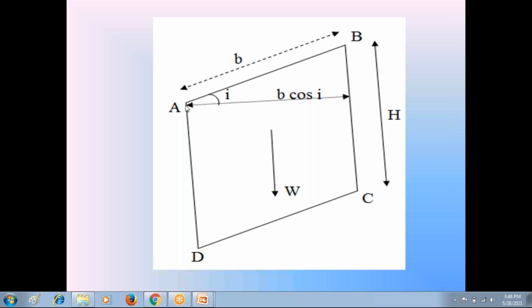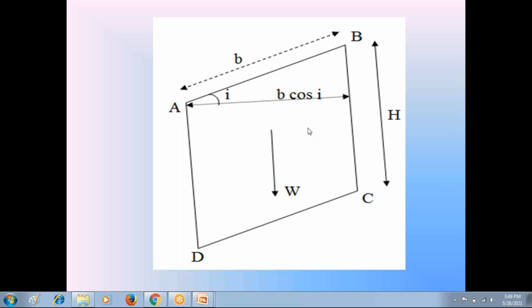Cos I is equal to this adjacent side divided by the hypotenuse, that is B. So this horizontal length is equal to B cos I. In this soil prism ABCD, the horizontal width is equal to B cos I. Now the area of soil prism ABCD is equal to H into B cos I.